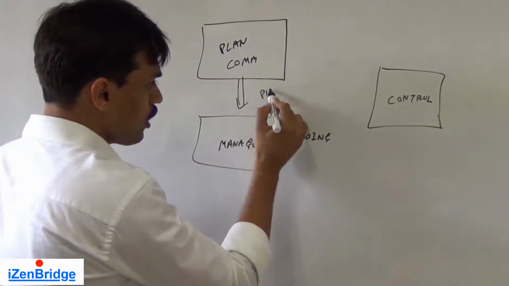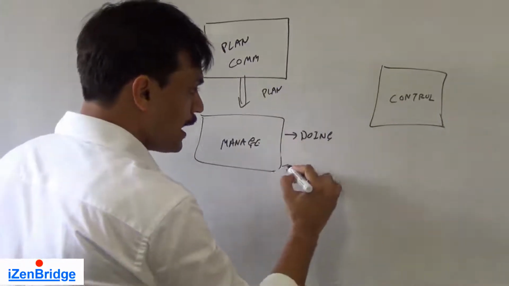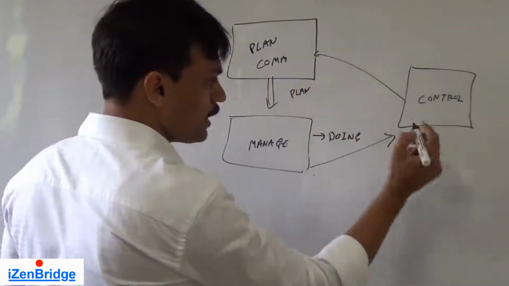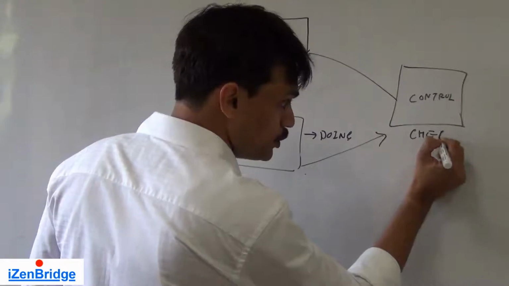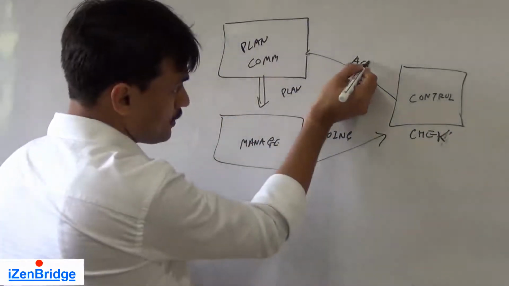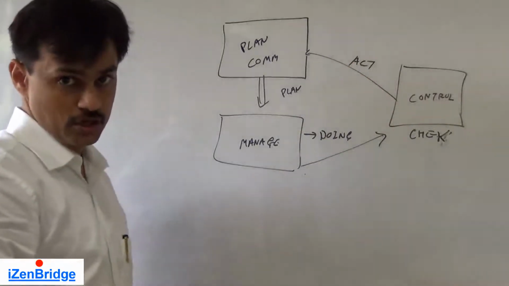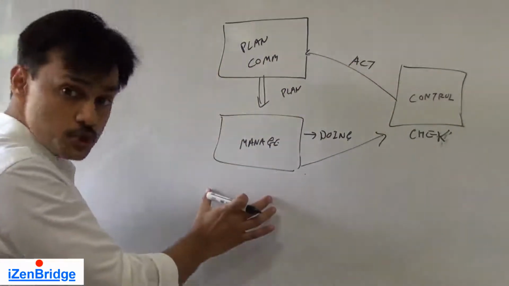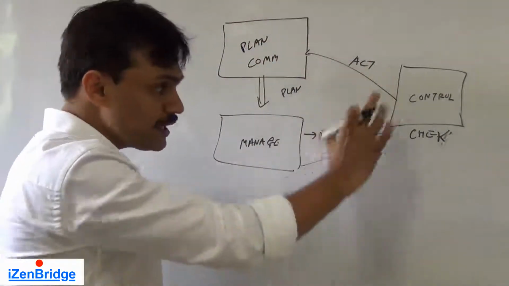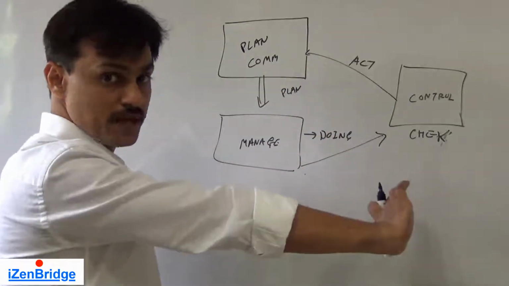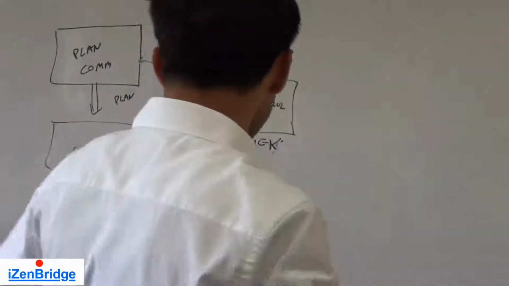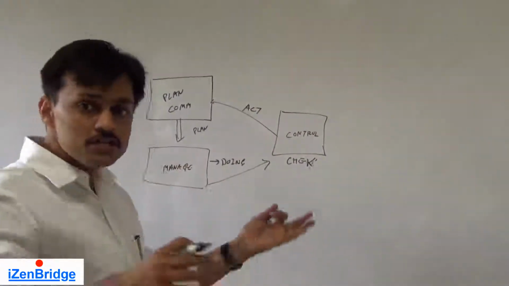So the communication management plan guides the complete management. It says this is how you need to do it. Here we do, and then we provide information. The control looks at it and says, okay, let's do some checking. Are you doing it right? And then acting: is there something that needs to be changed? So the execution of the communication management plan, and checking and acting on the performance of our communication management, is all about control communication.